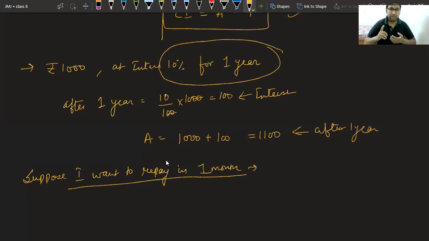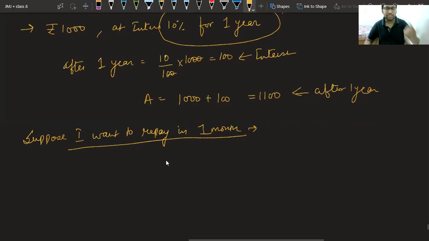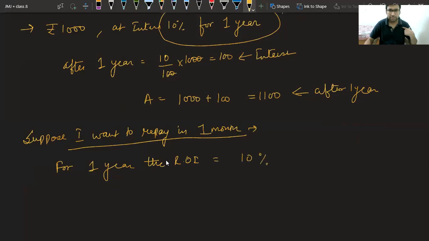That means if you decrease the time period, the rate of interest also decreases. Krishna is saying 108.33. I guess, Krishna, it is not correct. Let us check. Very good. See, the rate of interest that you are charging me, for 1 year, the rate of interest charged by you is how much? 10%. We will use the unitary method.